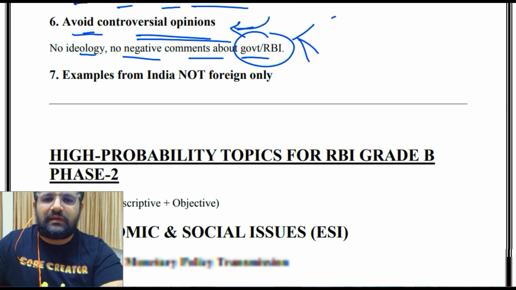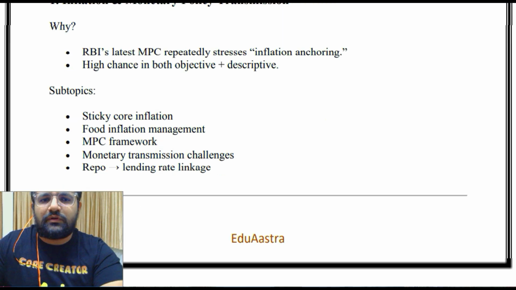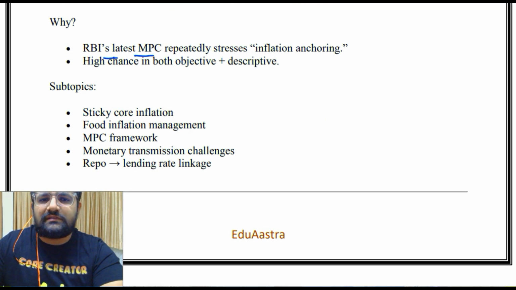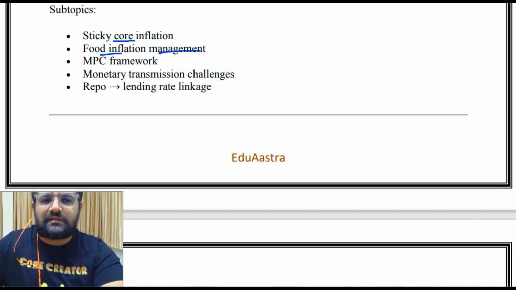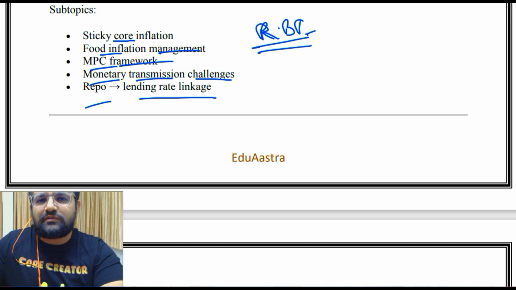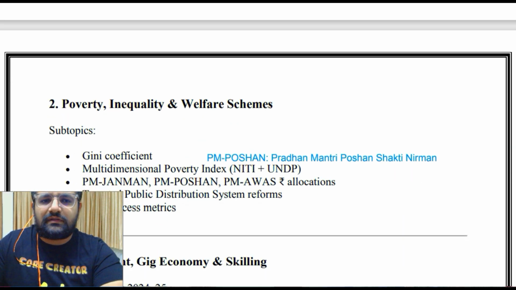The examples from India. If the question is about India, at the same time you can use the world as well, but emphasize more on Indian examples. Then some more important topics. RBI's latest Monetary Policy Committee repeatedly stresses inflation anchoring, so have a look at this. Then subtopics: sticky core inflation, food inflation management, Monetary Policy Committee framework, monetary transmission challenges, repo rate linkage. Now if you want RBI related current affairs, then you will find very consolidated material, 1 to 2 pages for each month on the Telegram as well as on the YouTube. So you can go have a look and you can quote the examples in your answer, or you might find some MCQs as well.